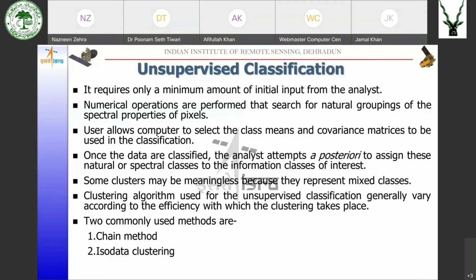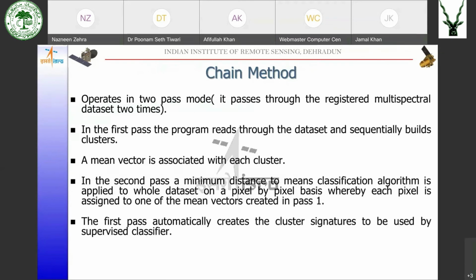Some of these clusters would be meaningless because they represent mixed classes. Now these clustering algorithms vary according to the efficiency with which clustering takes place. Two common clustering algorithms are the chain method and ISODATA clustering. So starting with the chain method. The chain method operates in a 2-pass mode. That means it passes through the registered multispectral data twice.